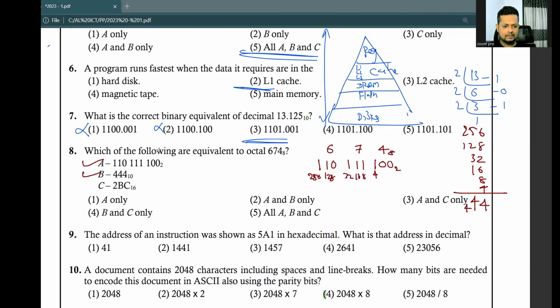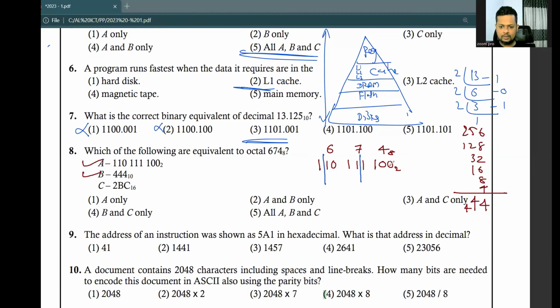Then 2BC in hexa. So let's check. How to convert a binary code to hexa? If you have a binary code, break it into 4-bit groups. So 1, 2, 3, 4. This is one group. 1, 2, 3, 4. Another group. The last group could contain less than 4 bits. Then find the decimal equivalent of each group.